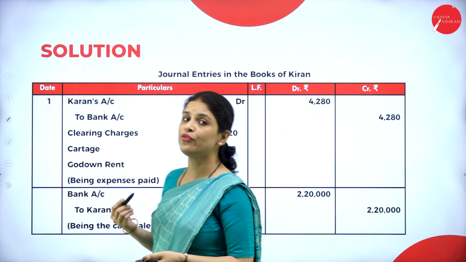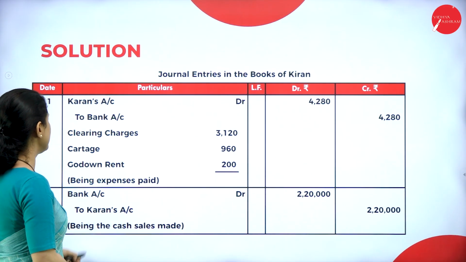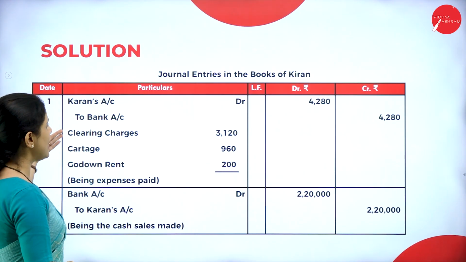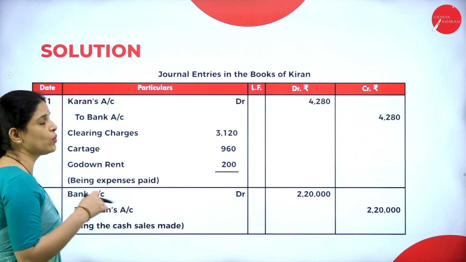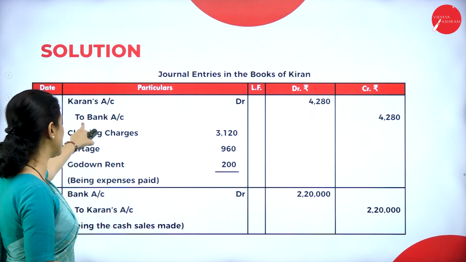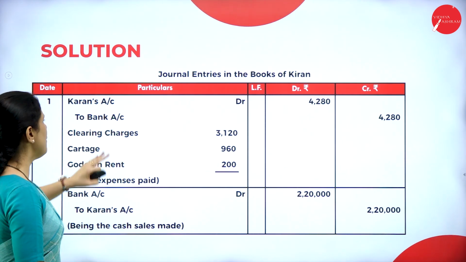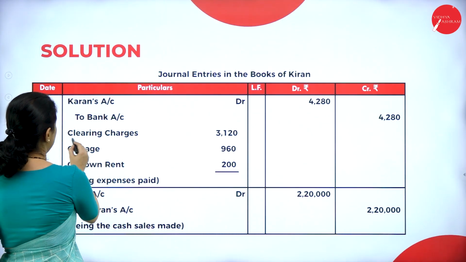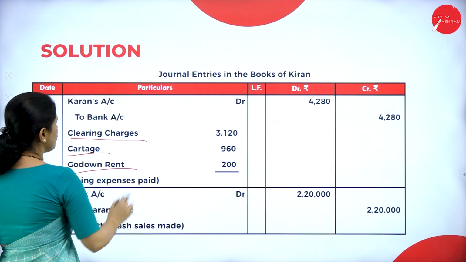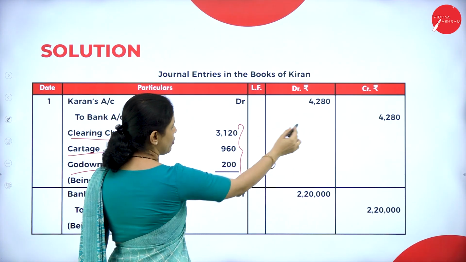Now let us pass journal entries in the books of Kiran, that means in the books of consignee. So first one is for paying the expenses. What is that? Consignment account debit to bank account. Who is the receiver of the expenses? Consignment. Consignment account debit to what goes out? Cash. So consignment account debit to bank. What are all the expenses he paid? Clearing charges, cartage and godown rent. We totaled it and wrote it.